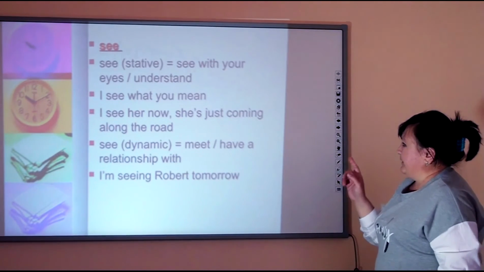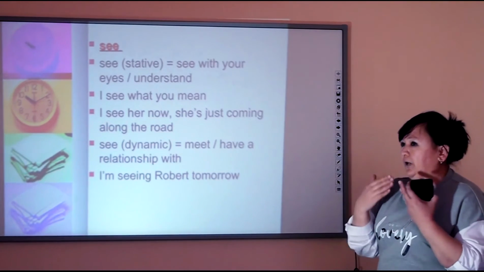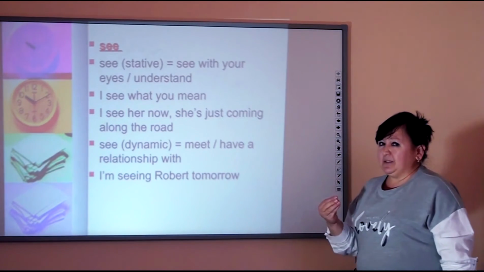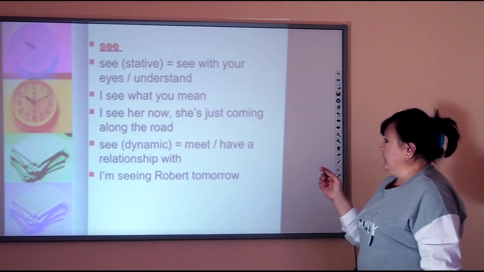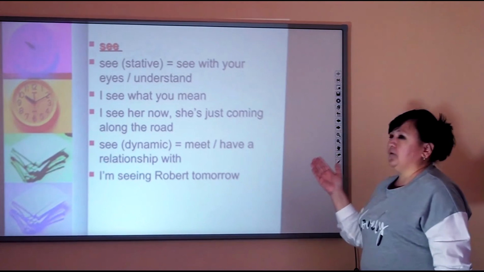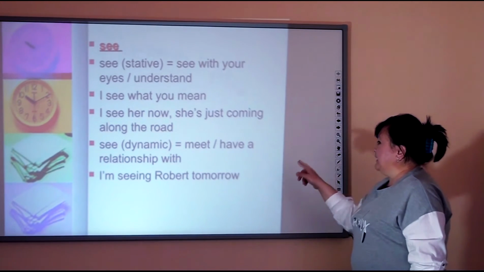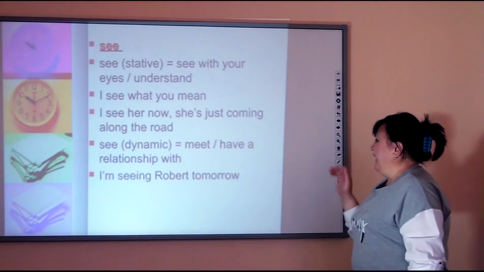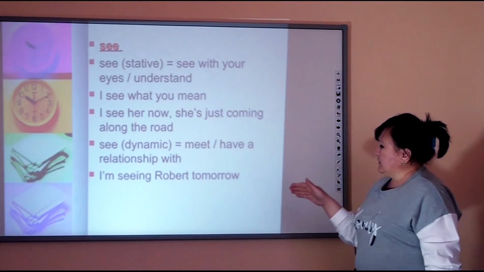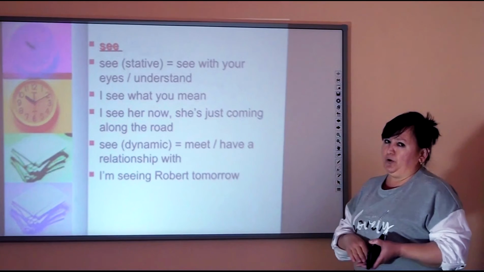The next word is "see." If you want to say that you see with your own eyes or you understand, it is a stative word. That means that we can't use it in a continuous form. For example, I see what you mean. Or, I see her now. She is just coming along the road. Next one, "see." We can use "see" in a continuous form when it means meet or have a relationship with. I am seeing Robert tomorrow. So, that means that we have arranged a meeting with Robert tomorrow.